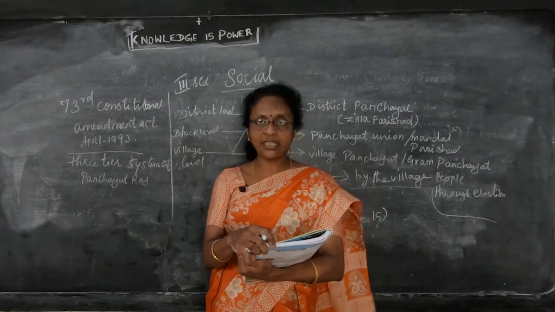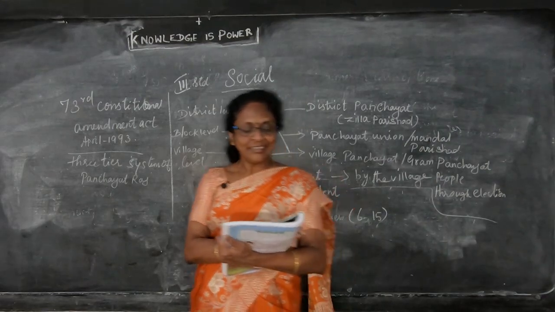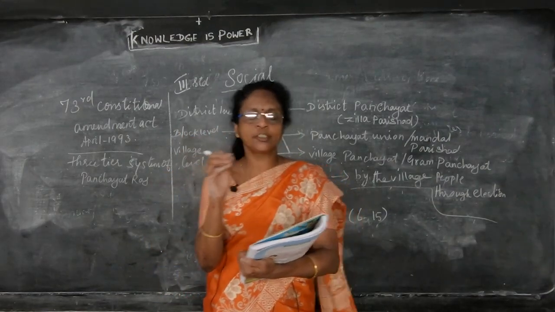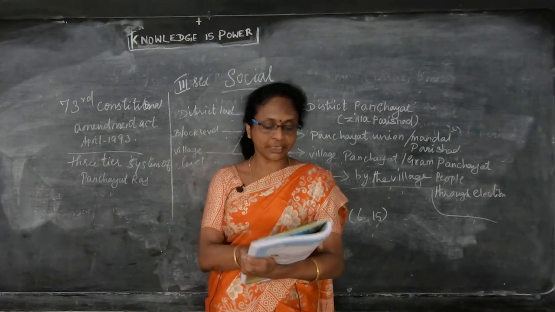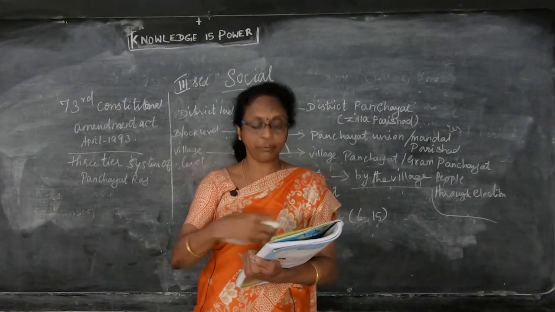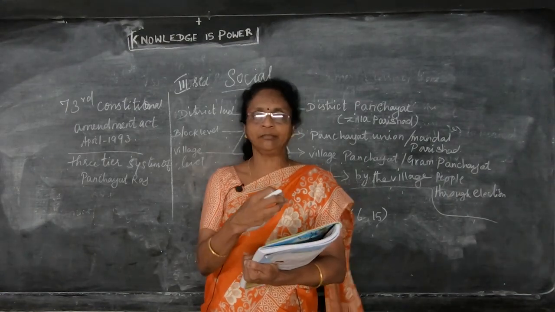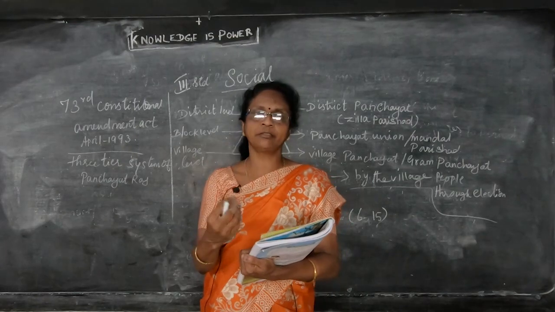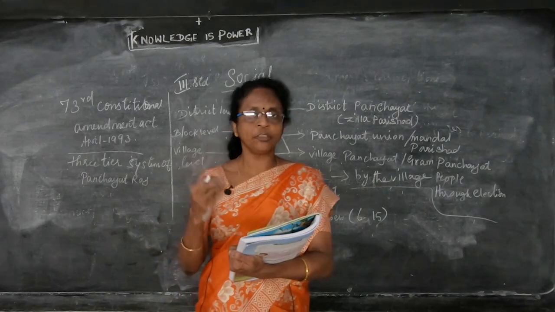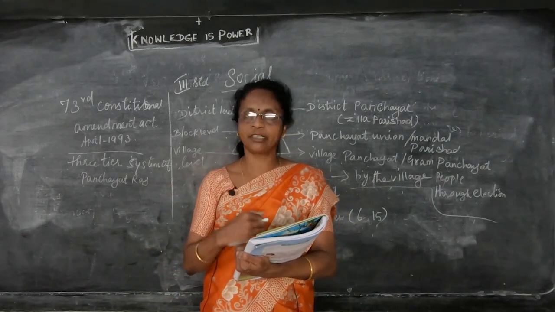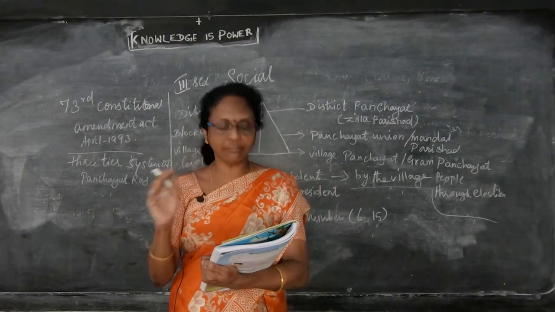Planning and executing village developmental programs. They will be planning for the village: what they have to do, how to develop the village people, what all they have to do for that, and then executing. And verifying the income and expenditure of the village funds. How they get the income, through tax and so on, and in what way they are spending it, that is called the expenditure. So for the village funds, that is income and expenditure, verifying what they have done in the village.